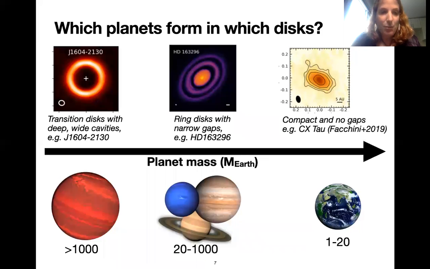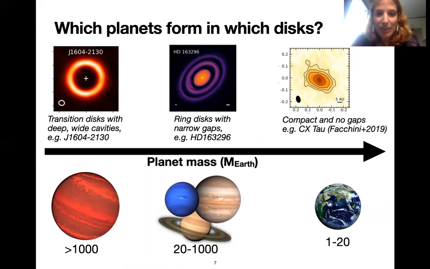So with this information, we can now link disk morphology to different planet mass ranges. Transition disks with deep wide cavities are thought to be cleared by super Jovian planets, so more than 1,000 Earth masses. Ring disks with narrow gaps require at least 20 Earth masses and up to about super Jovian level, 1,000 Earth masses. And finally, the compact disks, which don't have any gaps, may contain planets, but those planets cannot be more than 20 Earth masses.